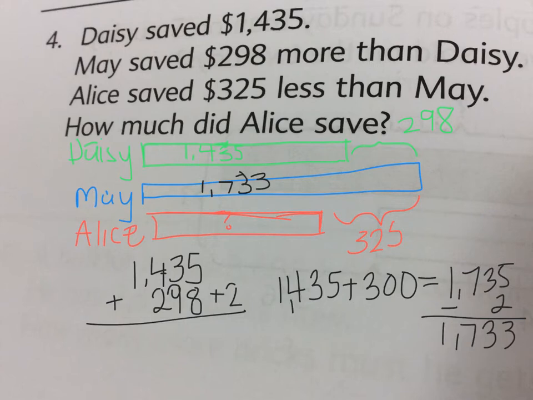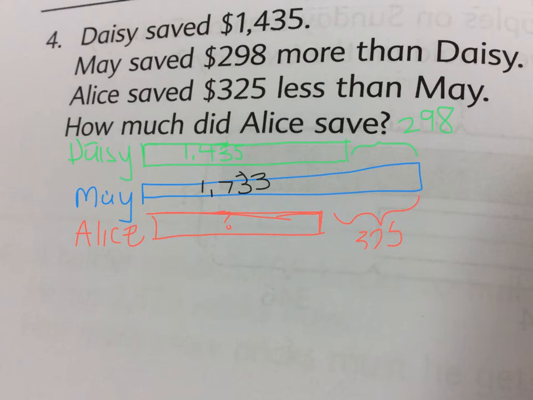Now we know Daisy and May, so now we just have to find Alice. She has 325 less dollars than May. Less tells me that I should subtract. So let's do 1,733, that's how much May has, minus 325. Wouldn't you just use the algorithm for this? I would just use the algorithm for that.